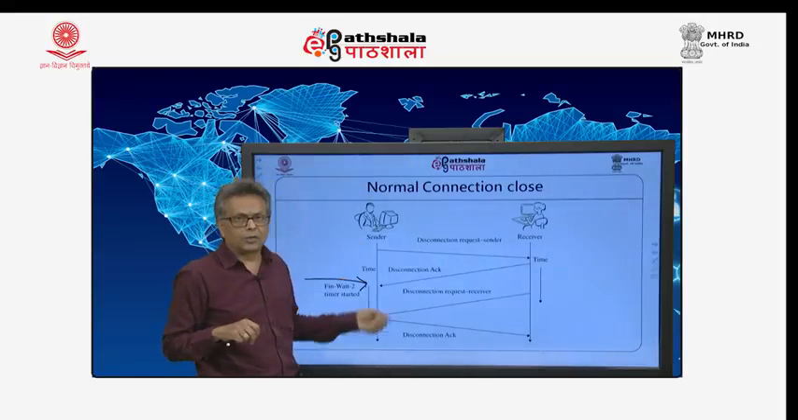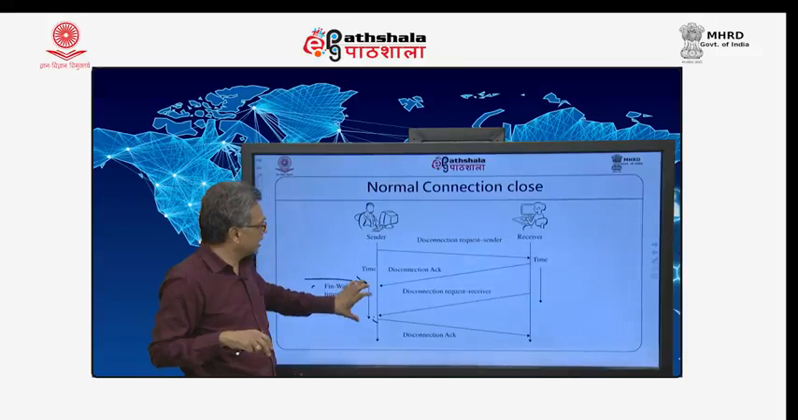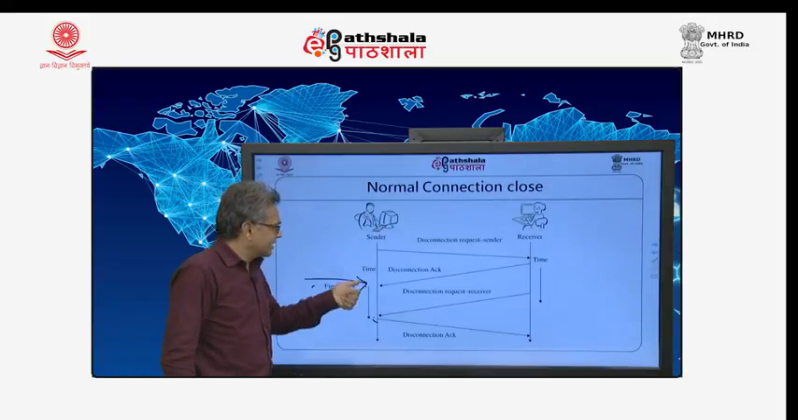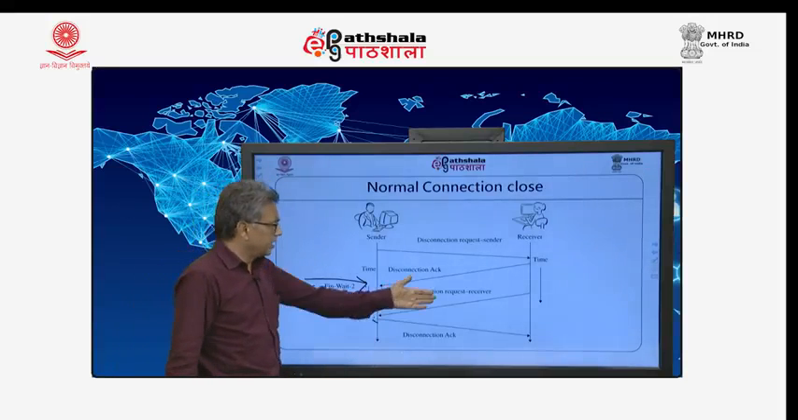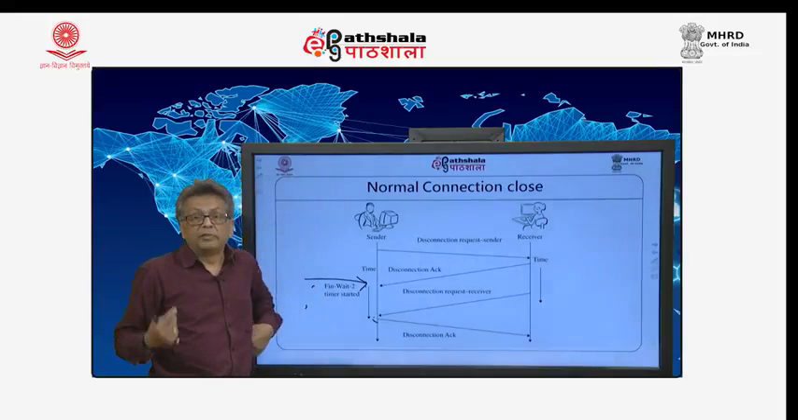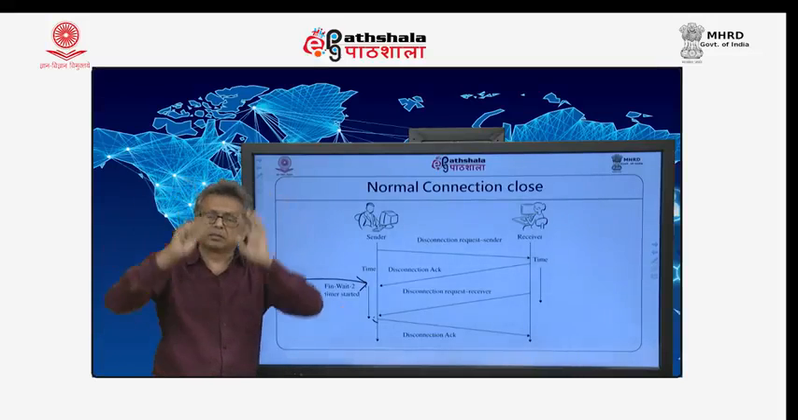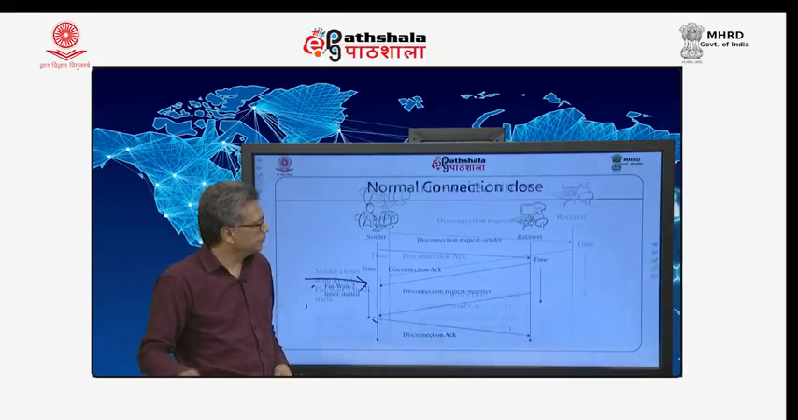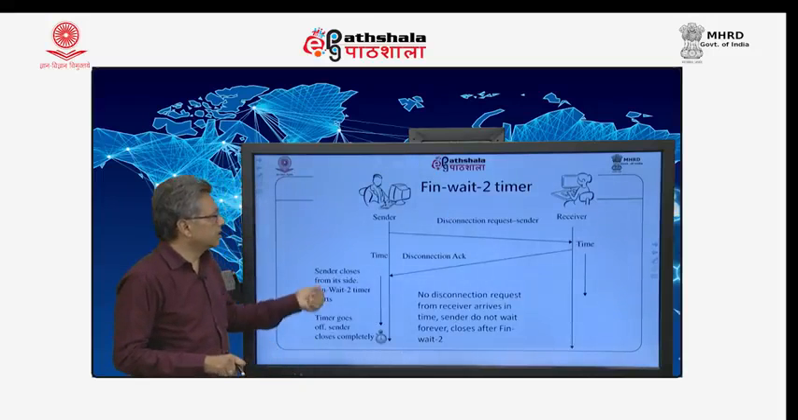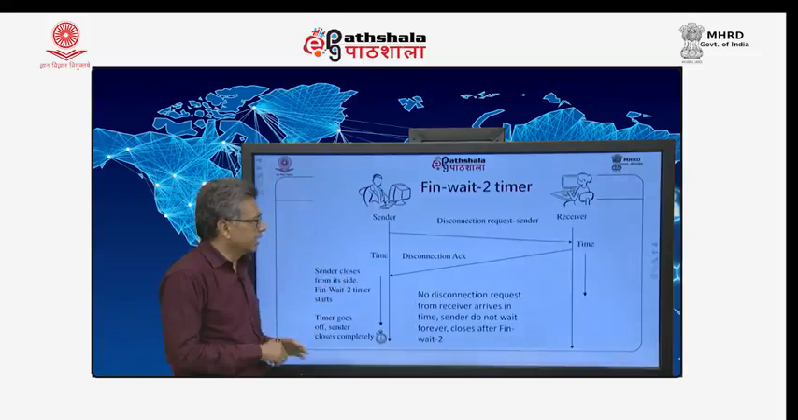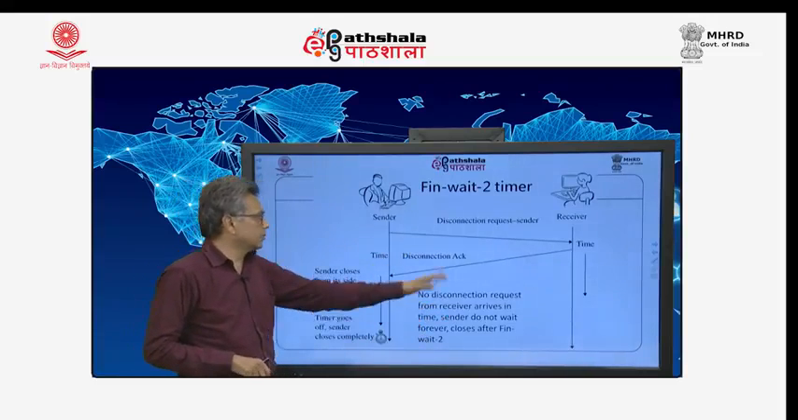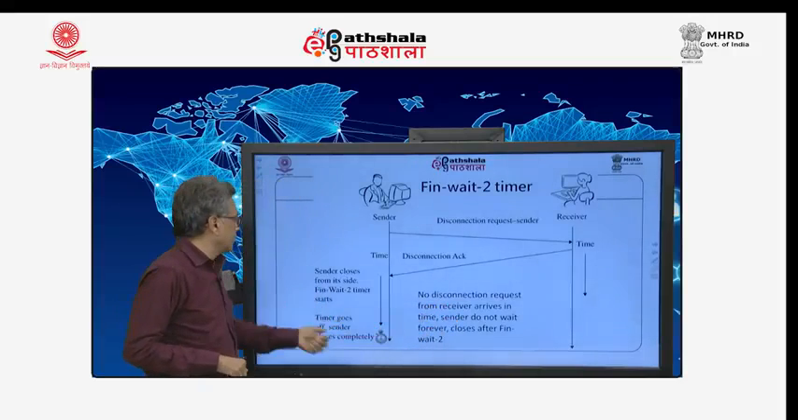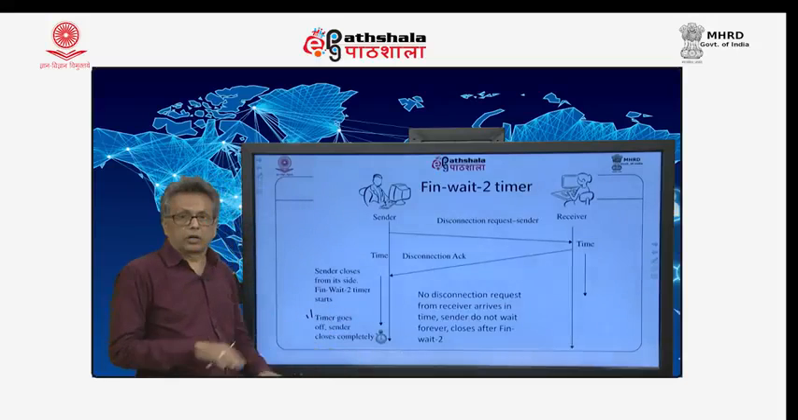Now, there are two steps in the finish process. The first step is over, and the second step is waiting for the second step to get over. So, it is FIN WAIT 2, and the timer is started, and if the disconnection request is received, no problem. If it is not received, the sender will understand that something is wrong with the receiver and terminate the connection from its own side. So, in this case, for example, the disconnection ACK has come, but no disconnection request from the receiver arrives in time. The sender does not wait forever, it closes after FIN WAIT 2. The timer goes off and the sender closes completely.